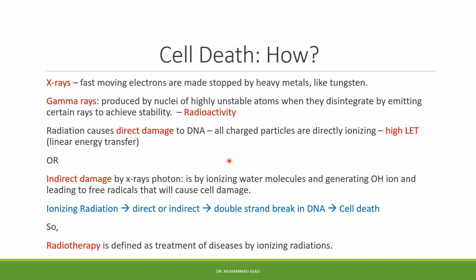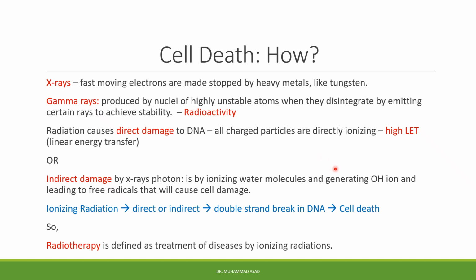How does radiation cause cell death? Radiation causes cell death by two mechanisms: direct damage as well as indirect damage. Direct damage is done by all charged particles that are directly ionizing, and they have high LET. LET is linear energy transfer. I will discuss this in upcoming lectures.